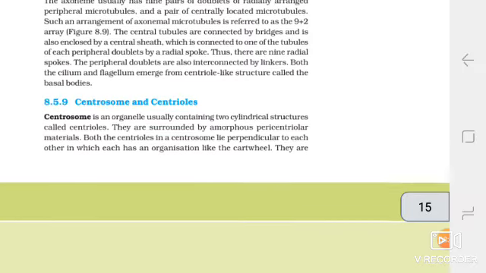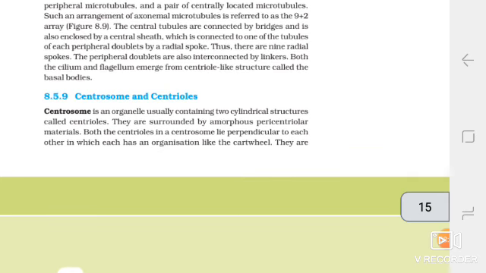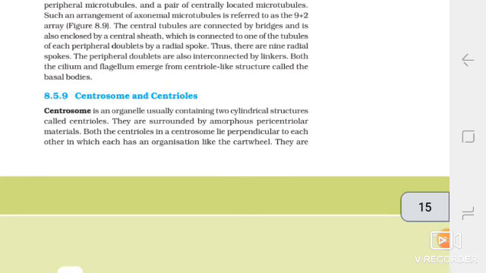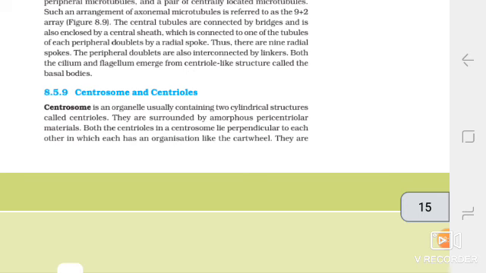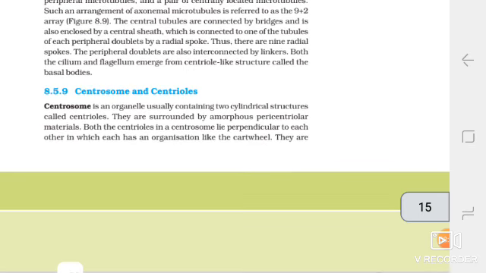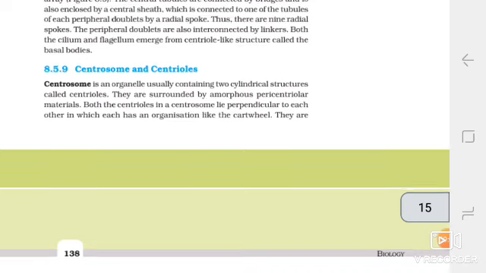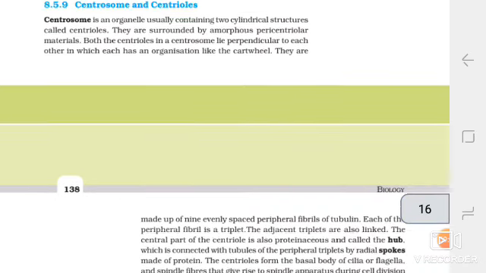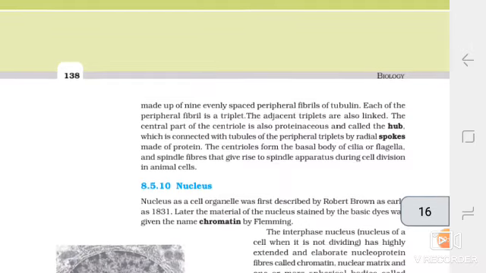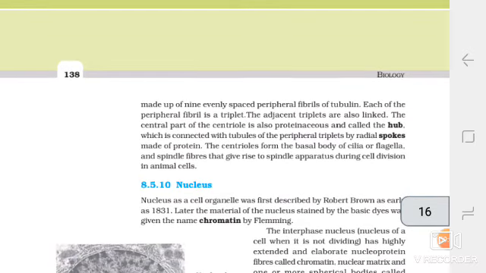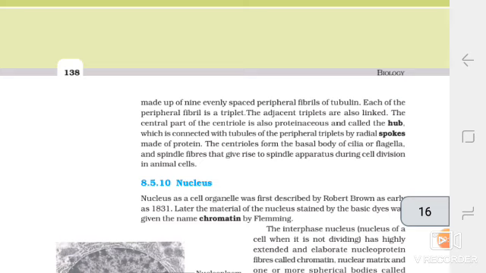Now, centrosome and centrioles. Centrosome is an organelle usually containing two cylindrical structures called centrioles. They are surrounded by amorphous pericentriolar materials. Both the centrioles in a centrosome lie perpendicular to each other, in which each has an organization like the cartwheel. They are made up of 9 evenly spaced peripheral fibrils of tubules. Each of the peripheral fibrils is a triplet. The adjacent triplets are also linked.